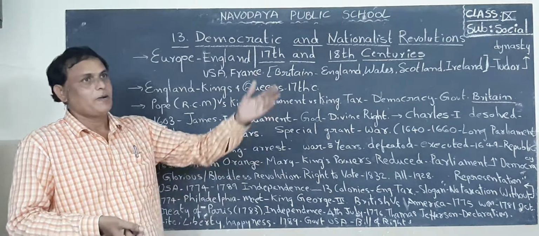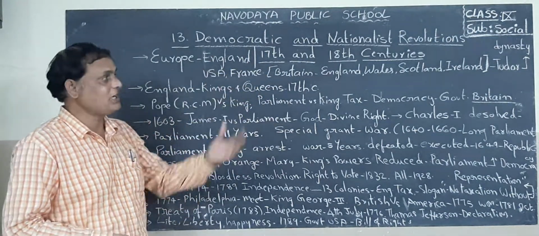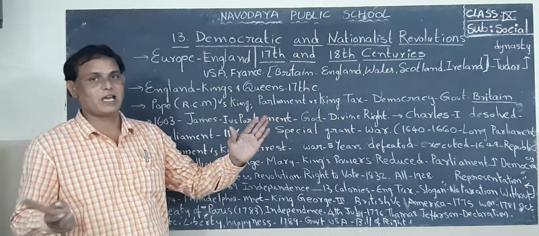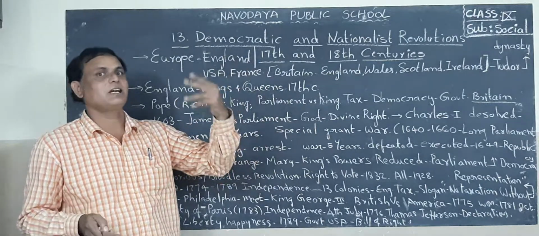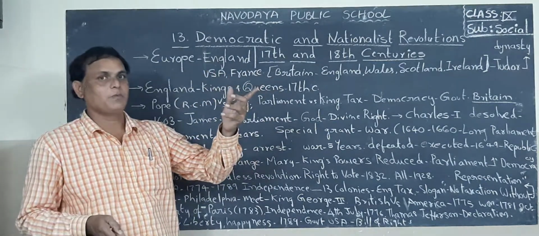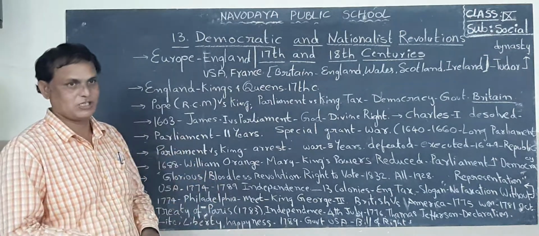His family has the right to rule. But in democracy, that is not the case. Even a common man can be elected as PM by the people. That is the flexibility of democracy.